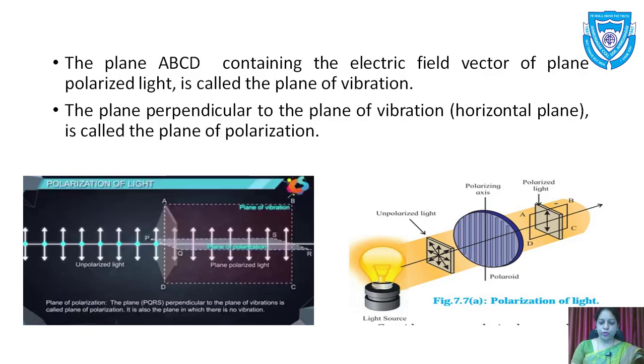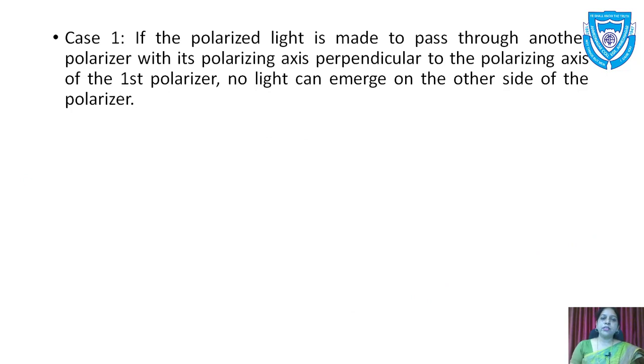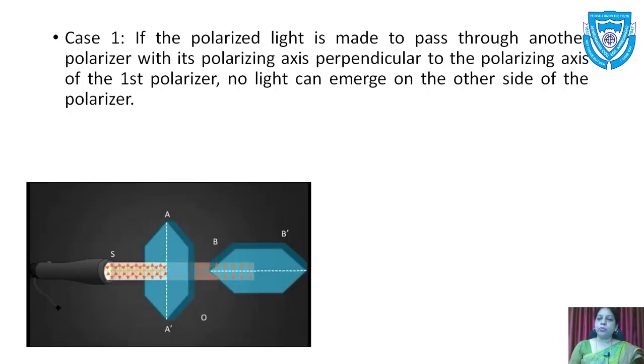If we take a second Polaroid, and the polarized light is made to pass through another polarizer with its polarizing axis perpendicular to the polarizing axis of the first polarizer, no light can emerge on the other side of the polarizer. So here we can see that the second polarizer is kept perpendicular to the first polarizer, and whatever light is emergent is the plane polarized light from the first one. But since the second one is perpendicular, no light is emerging out.